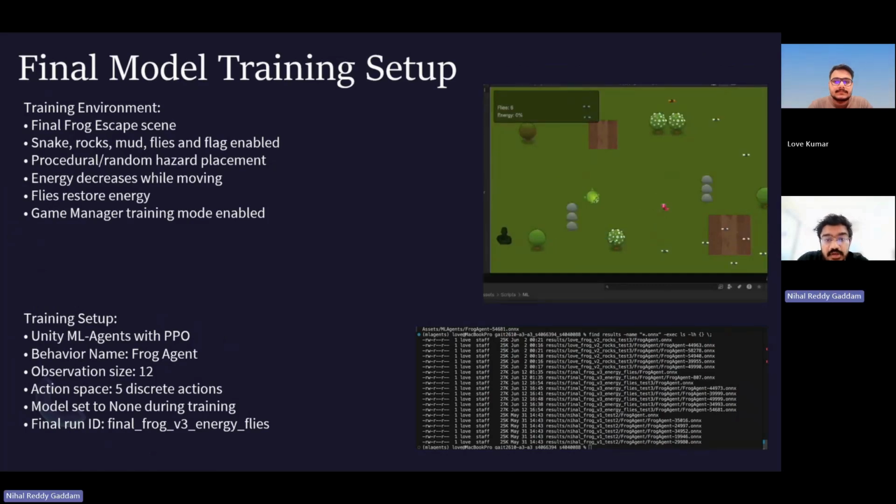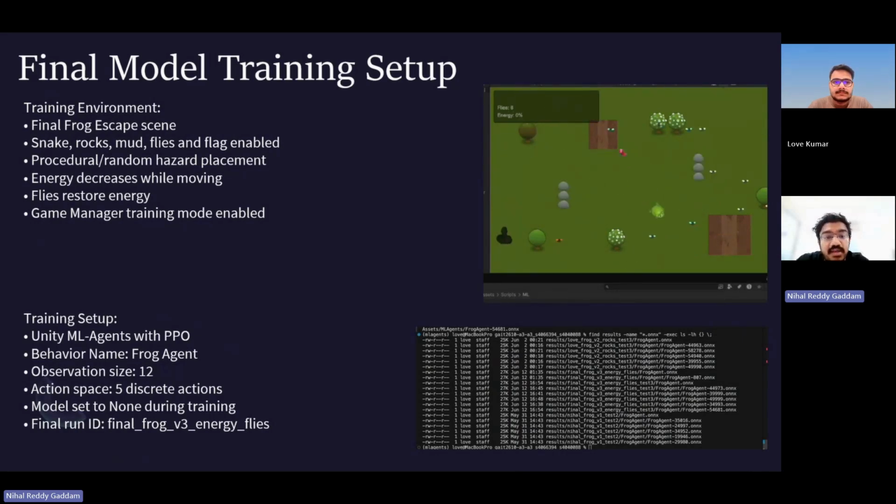For the final V3 model, we moved from the simplified training scenes into the complete frog escape environment. This version includes the snakes, rocks, mud, flies, flag, energy system, and procedural placement. This final setup was much more difficult than V1 and V2 since the agent had multiple things to consider at the same time. It had to move towards the flag, avoid hazards, deal with the mud, slow down, manage energy, and use flies for recovery.